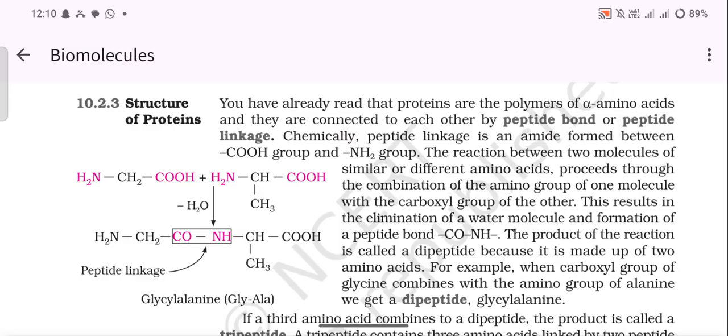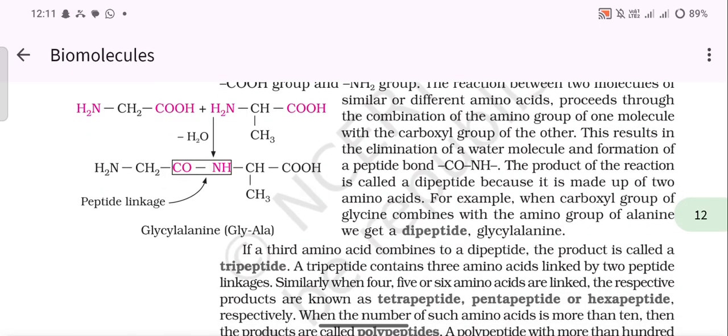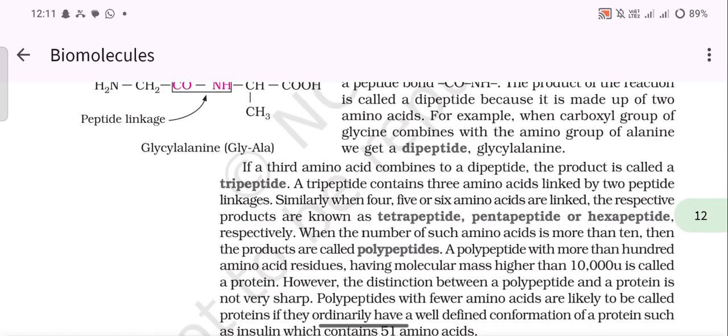This results in the elimination of a water molecule and formation of a peptide bond, CONH. The product of the reaction is called a dipeptide because it is made up of two amino acids. For example, when the carboxyl group of glycine combines with the amino group of alanine, we get a dipeptide, glycylalanine.